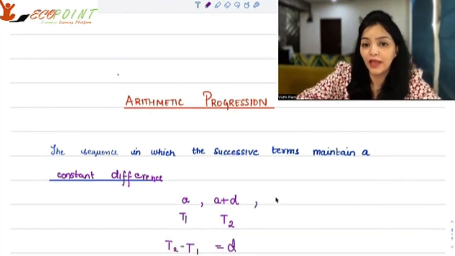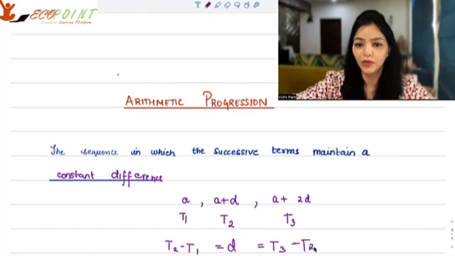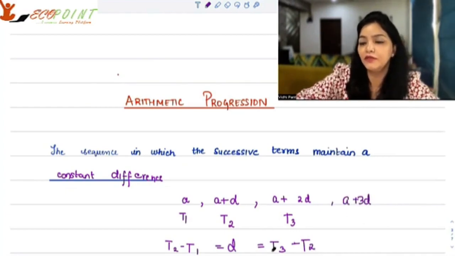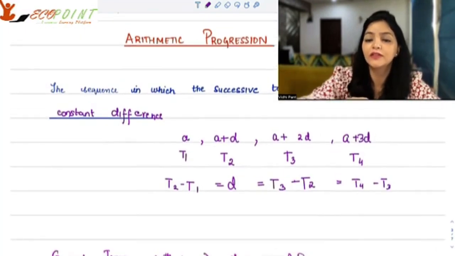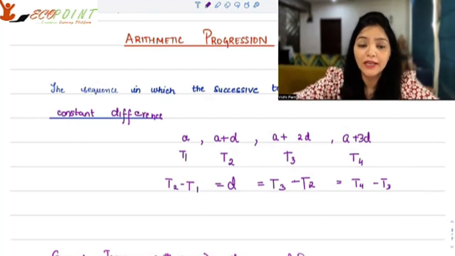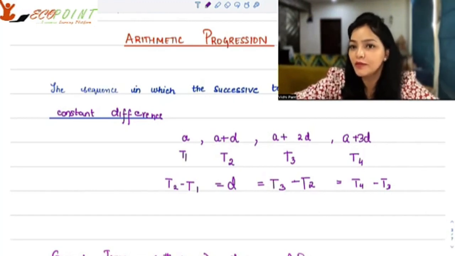If I take the third term as A plus 2D, this is my third term. And now if I look at the difference between term 3 and term 2, it's going to be D again. If I take A plus 3D, this is your fourth term, and look at the difference between the fourth term and the third term, again you have a constant difference, which is D. So you have a constant difference, which is called the common difference. So arithmetic progression is all about this: you have a common difference in every two successive terms that you take.